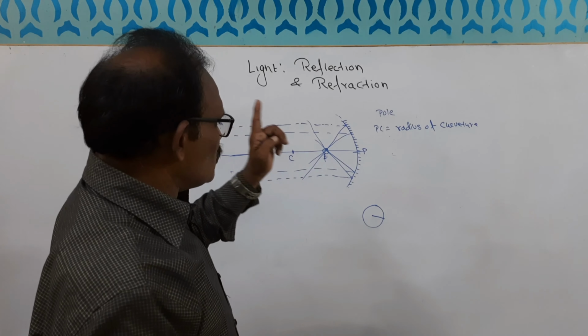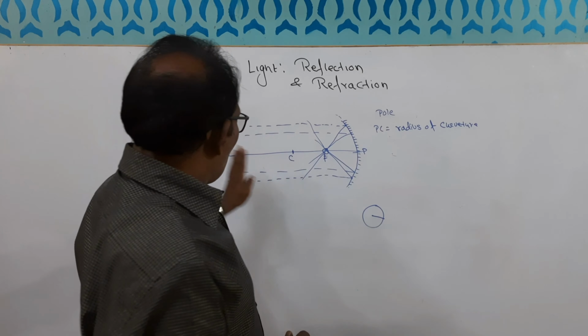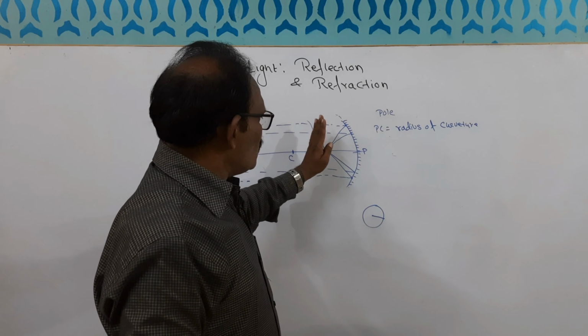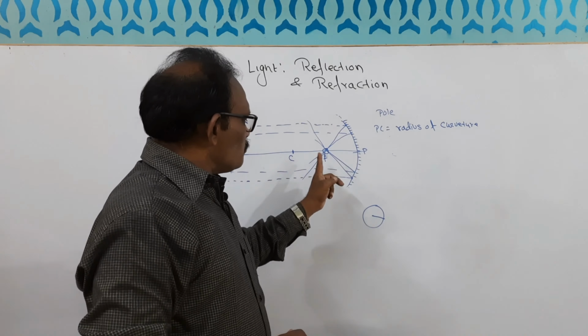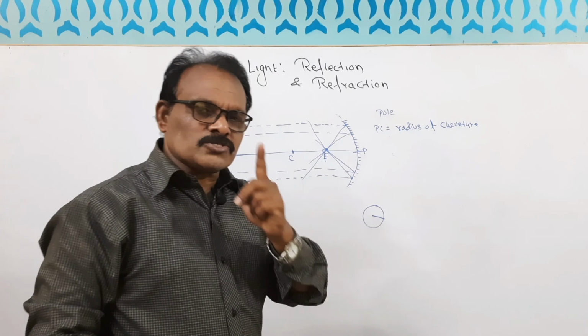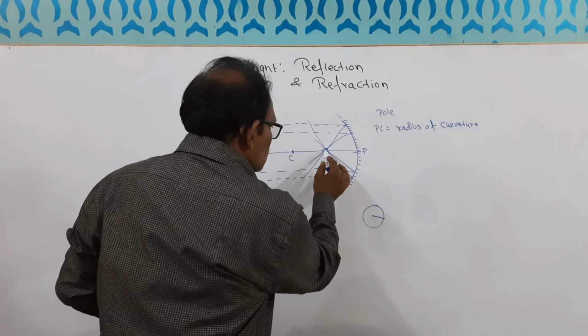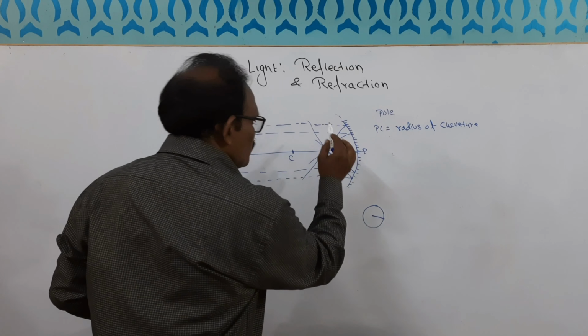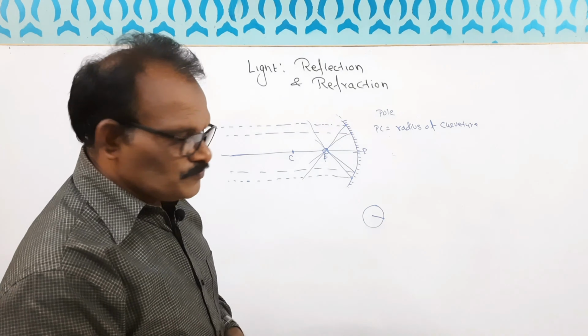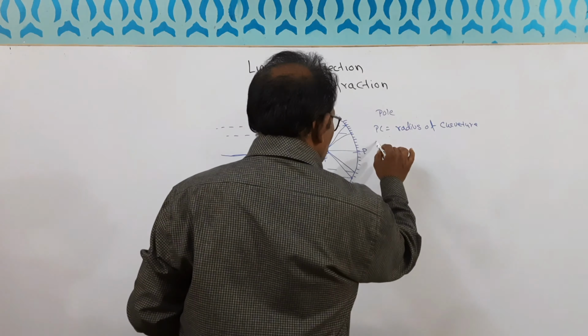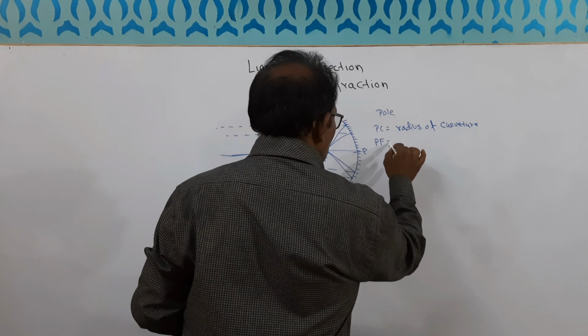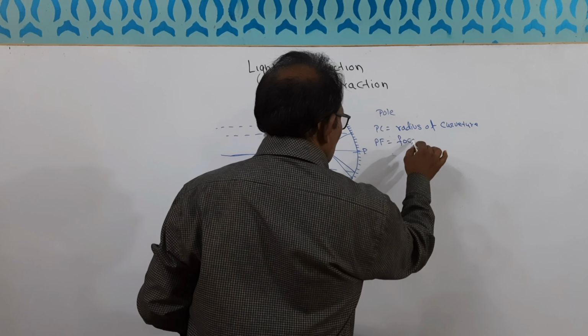So focus is a point where all the incident rays after reflecting meet at a point. Now this length PF is called the focal length.